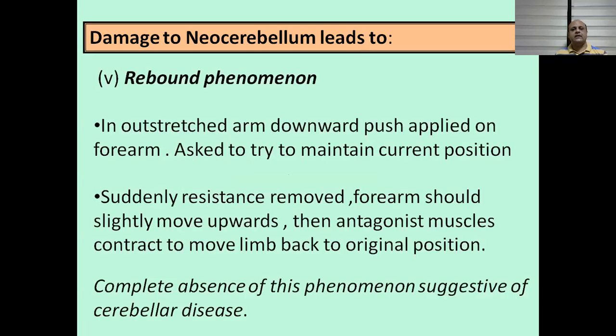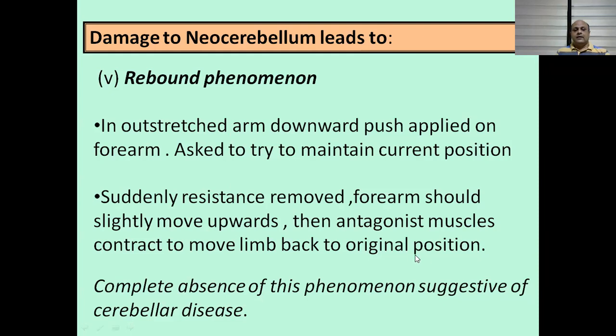So you see here how the rebound phenomena is tested. The patient is asked to stretch the hands like this. Doctor applies force from above. Patient is asked to move against the force. Suddenly, doctor removes the hand. Then normally what happens is the forearm goes upwards, but then the patient is able to adjust. But in case the antagonist muscles don't work properly, what will happen is when the doctor removes the resistance, the forearm goes up like this, and this is called positive rebound phenomena.